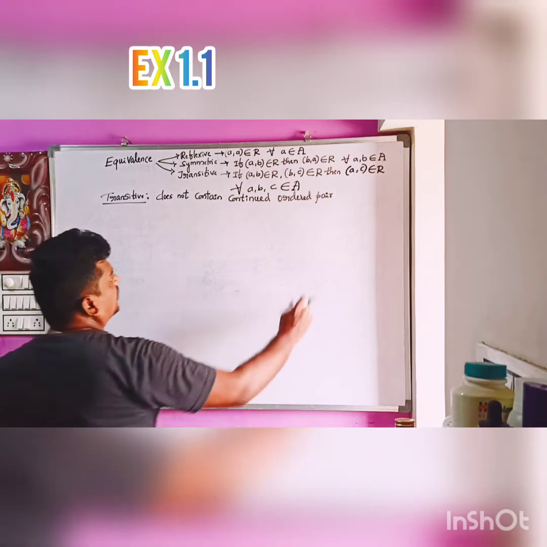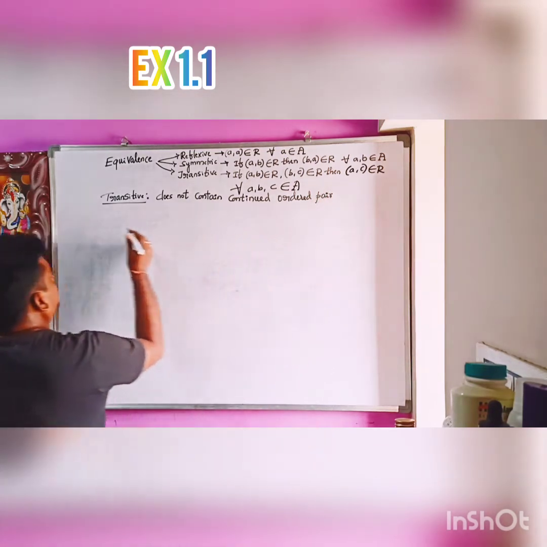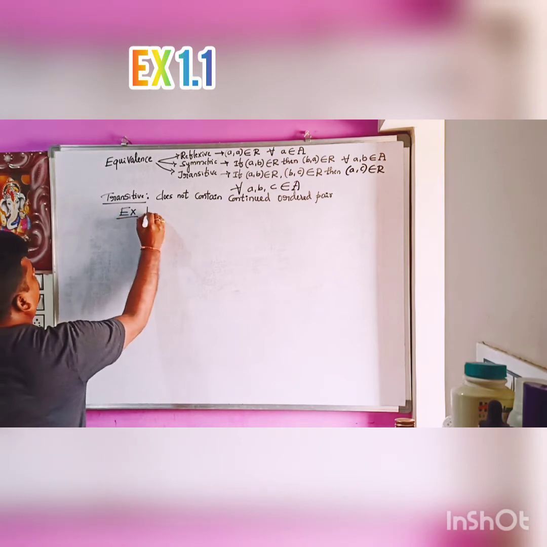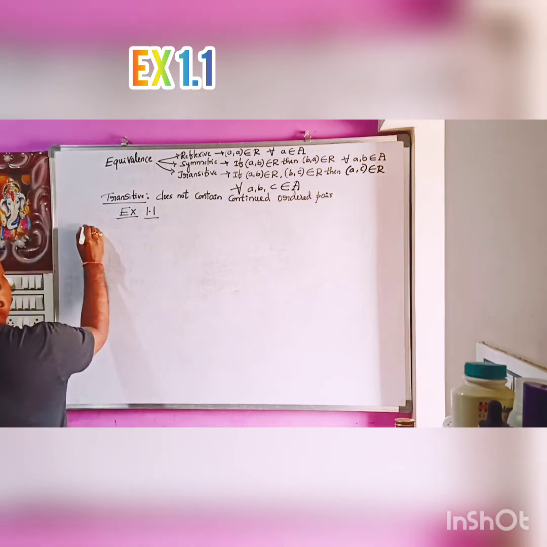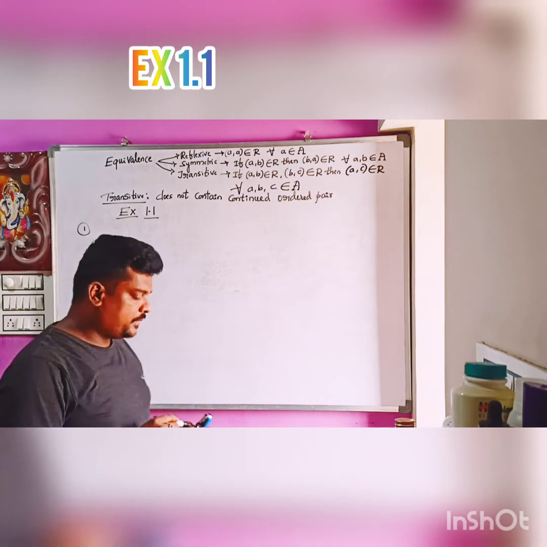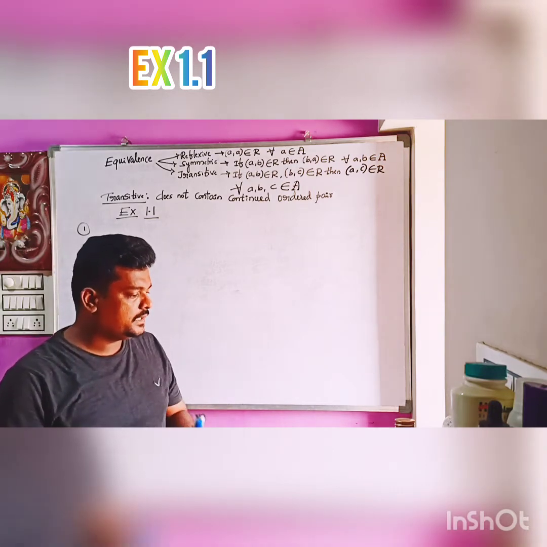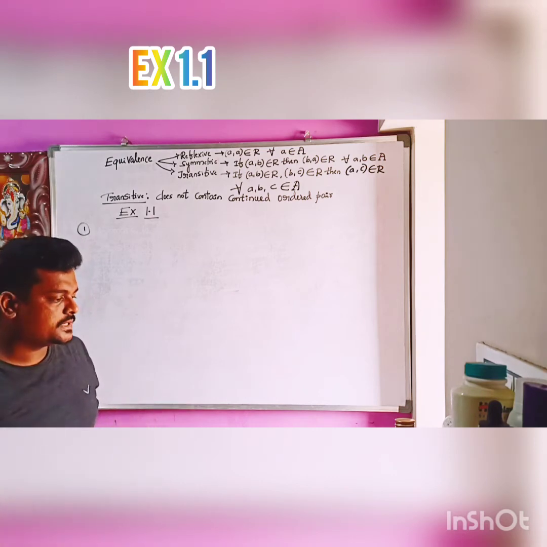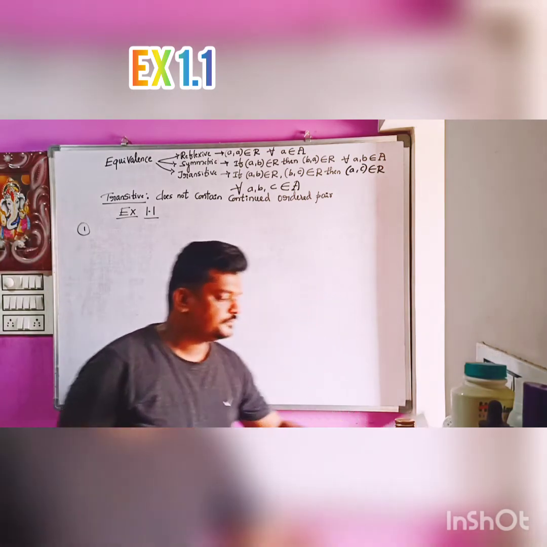Now we will discuss examples from exercise 1.1. From this first main question, we have to check reflexive, symmetric and transitive. Determine whether the relation is reflexive, symmetric and transitive.